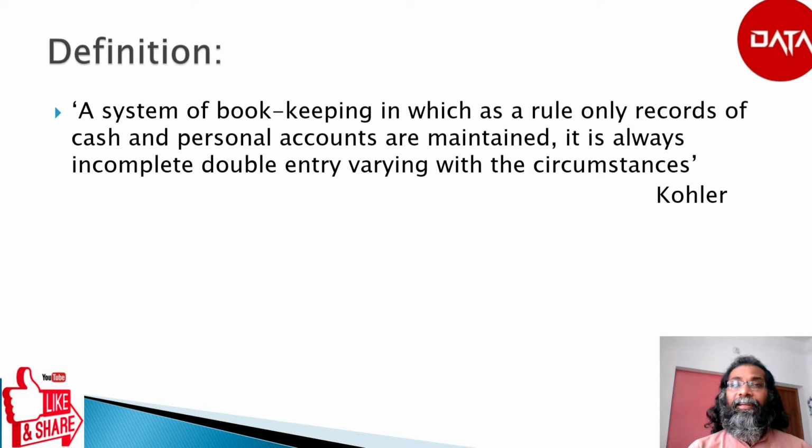If we look at the definition of single entry system, Kohler has defined single entry as a system of bookkeeping in which, as a rule, only records of cash and personal accounts are maintained. It is always incomplete double entry, varying with the circumstances.